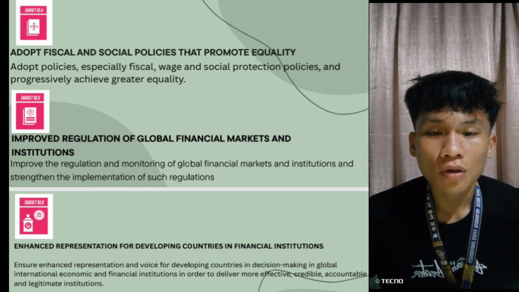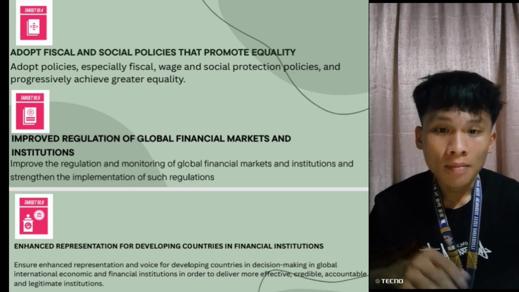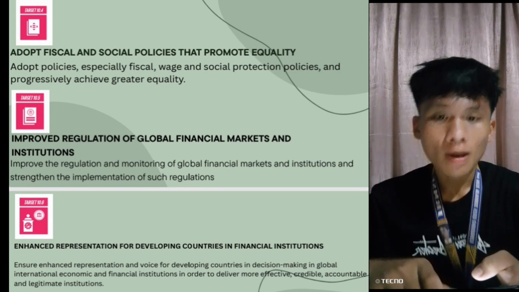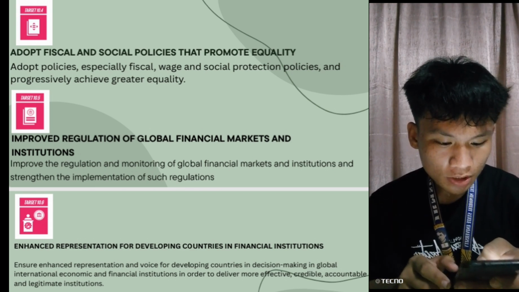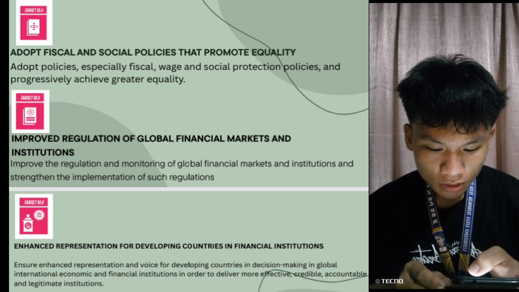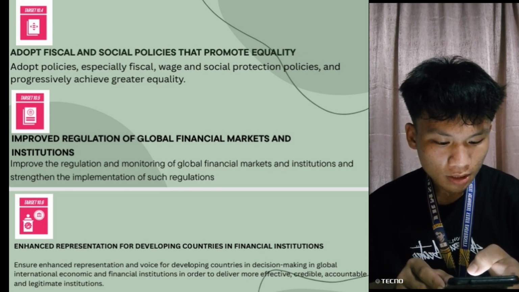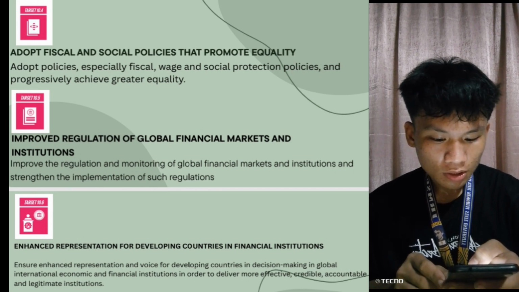This is the continuation of the report, and my topic is all about Target 10.5, improve regulation of global financial markets and institutions. Improve the regulation and monitoring of global financial markets and institutions and strengthen the implementation of such regulations.